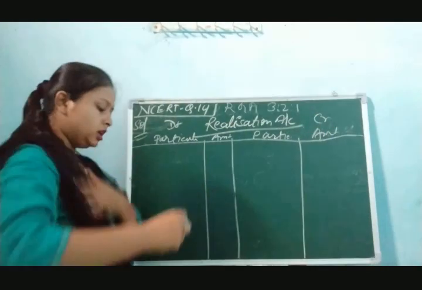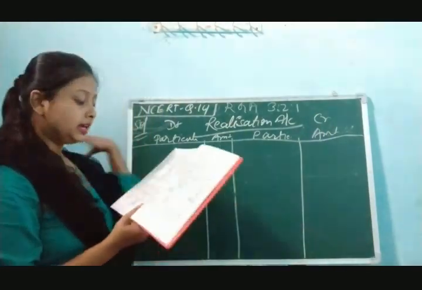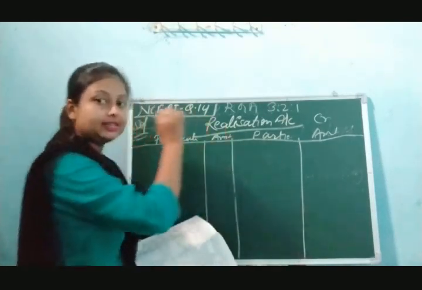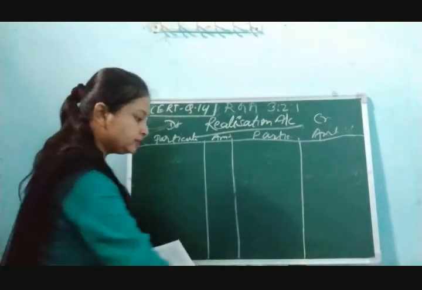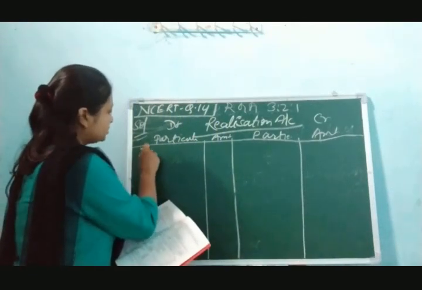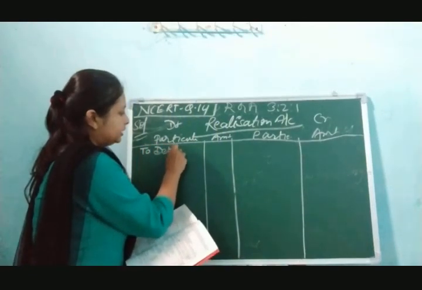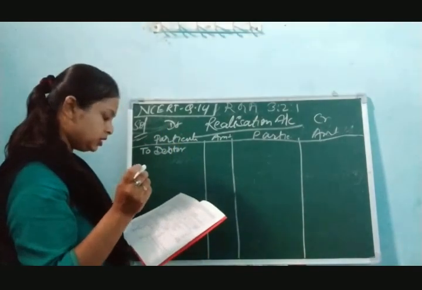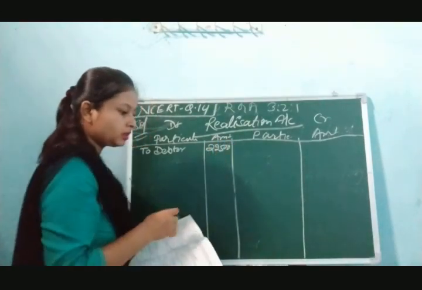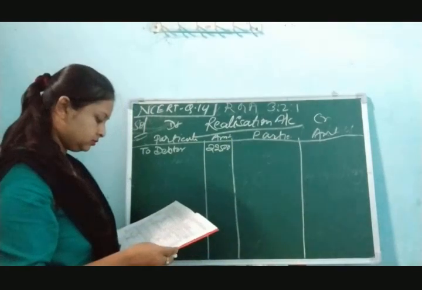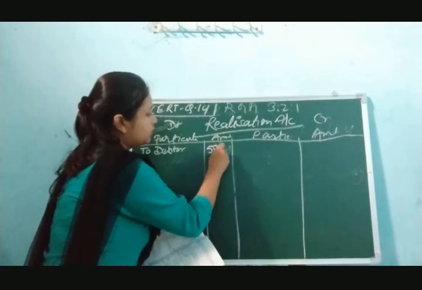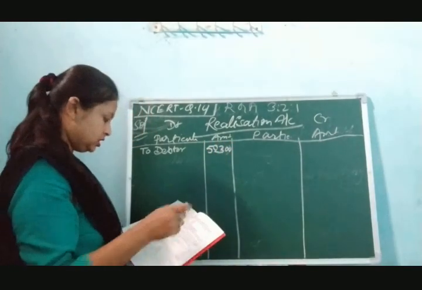As I told you earlier, in the realization account, firstly we have to note down all the assets value and all the liabilities value. So firstly we will note down all the assets value. Assets are given excluding cash. To debtors, the value is 52,300, as mentioned in the question.